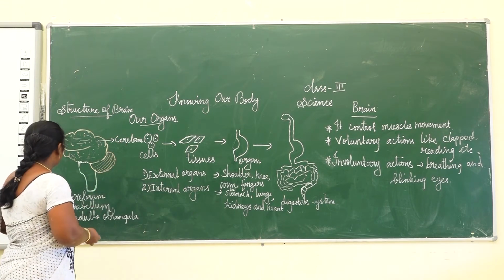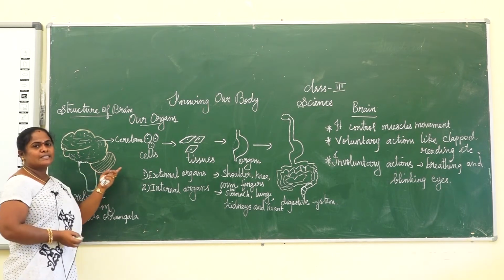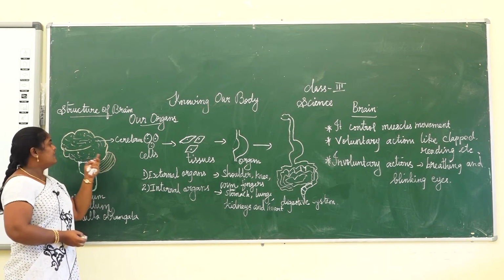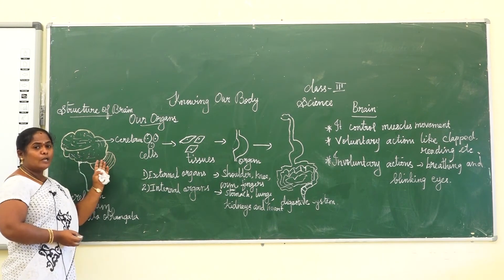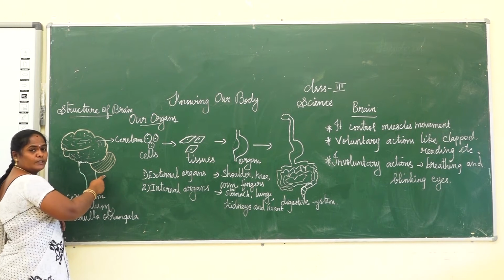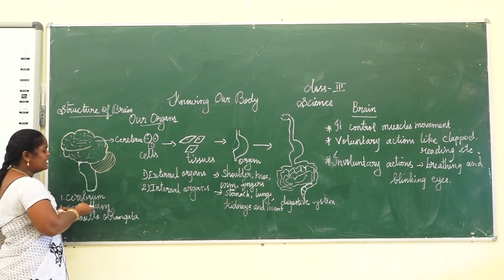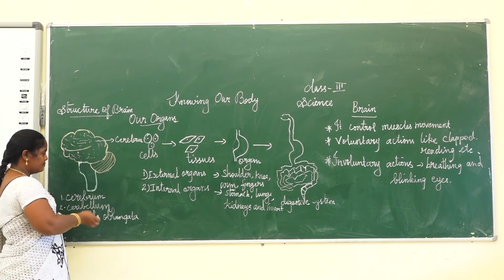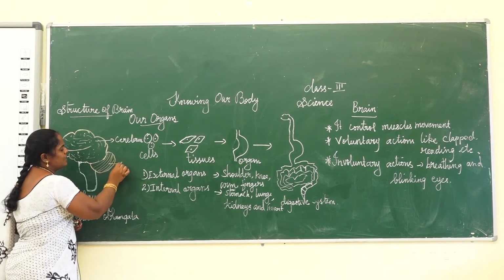The second part of the brain is the cerebellum. It is located below the cerebrum. This is the cerebellum.